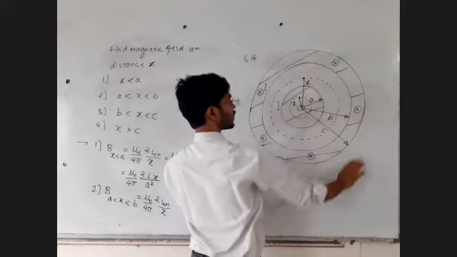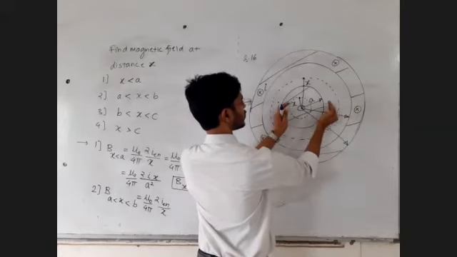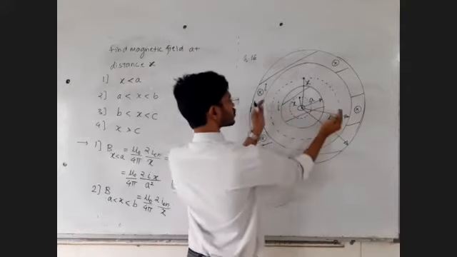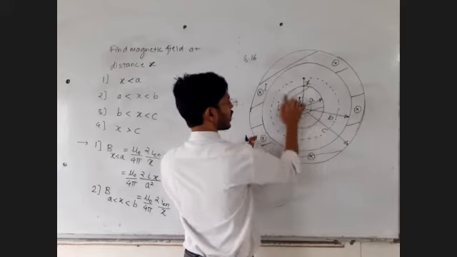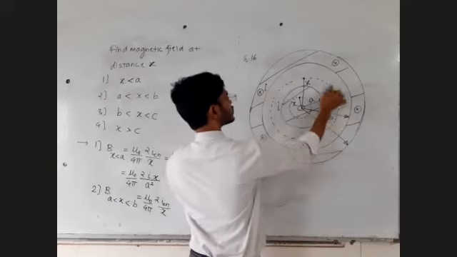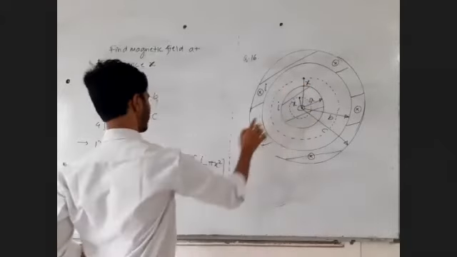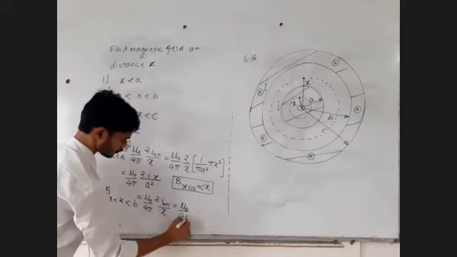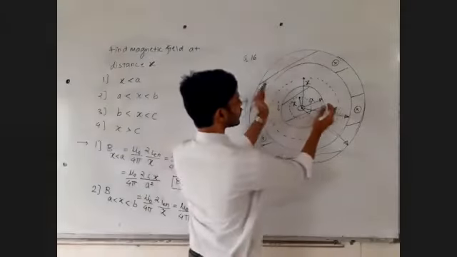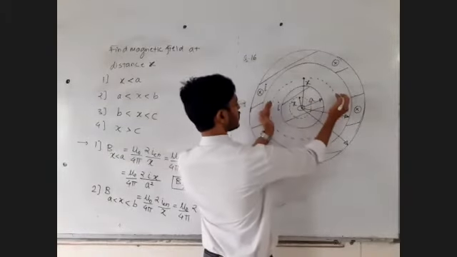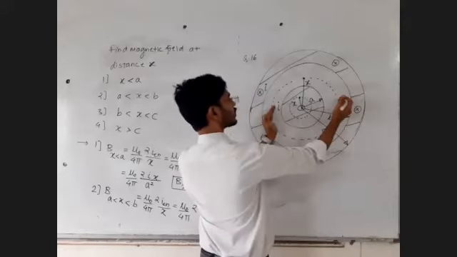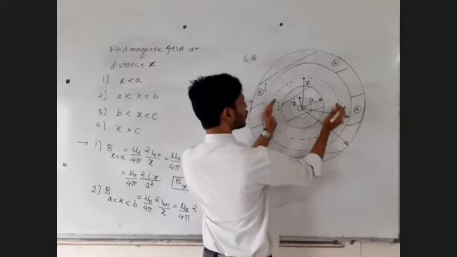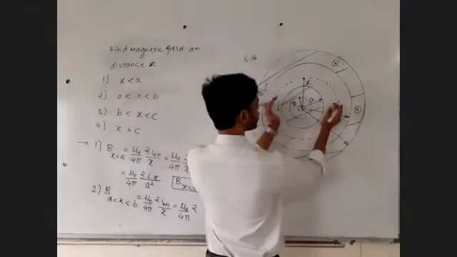The total current of the inner conductor is enclosed inside this Amperian loop, so the enclosed current is small I. You are outside the inner conductor and inside the outer conductor, so the inner conductor's entire current is enclosed.